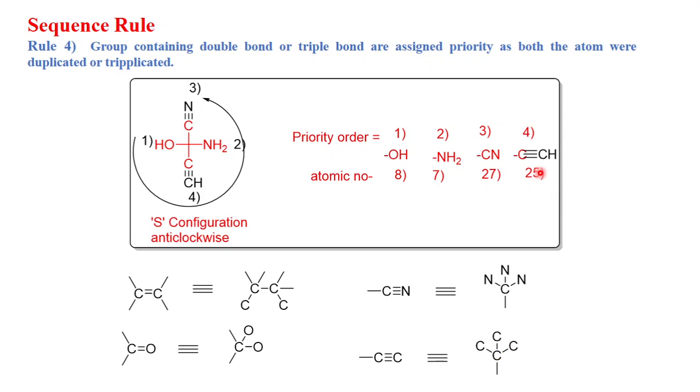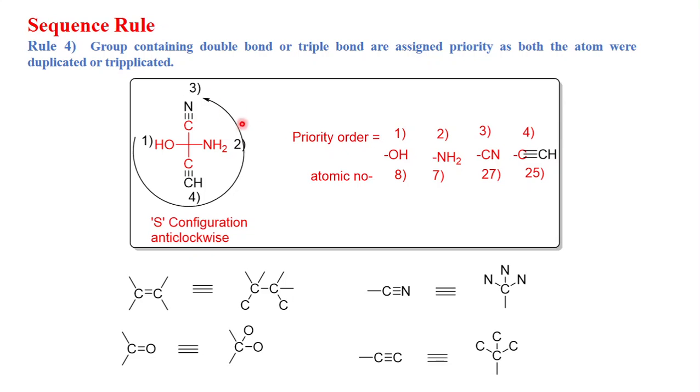So C triple bond N has a higher molecular weight compared to C triple bond CH. So C triple bond N will get third priority, and C triple bond CH will get fourth priority.